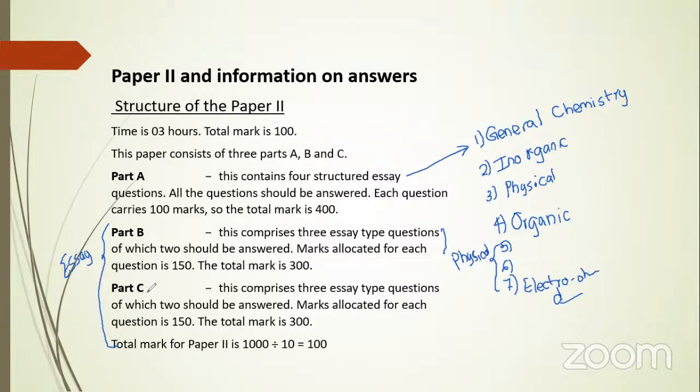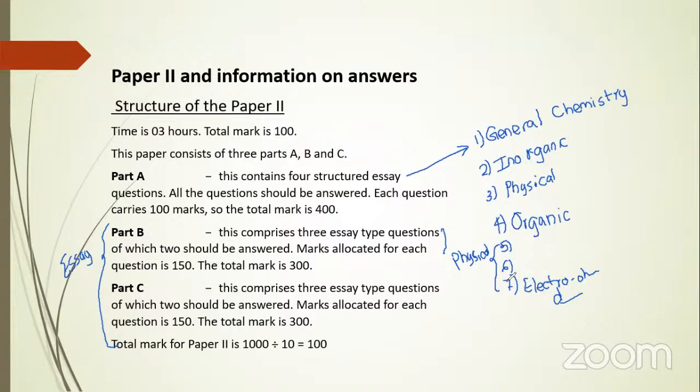And part C is the other part. That means out of these 3 questions, you should select only 2 questions and answer as much as possible. Two questions only, not all the questions. Even if you can, don't write all the answers for all the questions. Select only 2 as a maximum and write the answers there.